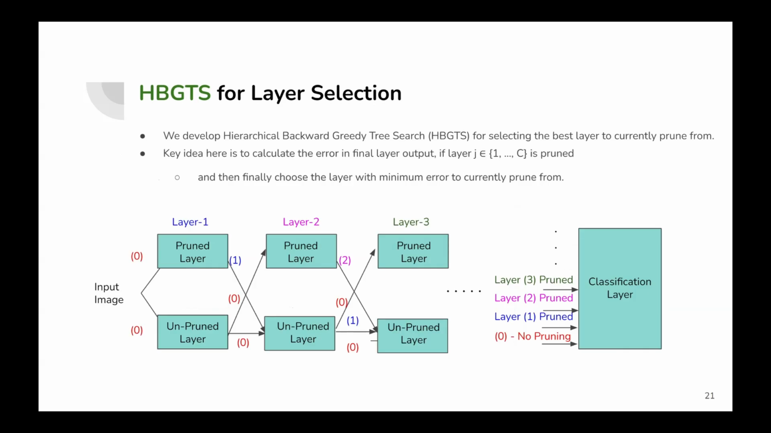We developed HBGTS, or Hierarchical Backward Greedy Tree Search method, which aims to select the best layer to prune by evaluating the error in the output of the final layer. The key idea here is that HBGTS doesn't look at the reconstruction error of individual layers as the HBGS does, but rather it computes the error introduced at the final layer output due to pruning any layer in the network. Finally, it selects the layer to prune that introduces the minimum error to the last layer output.